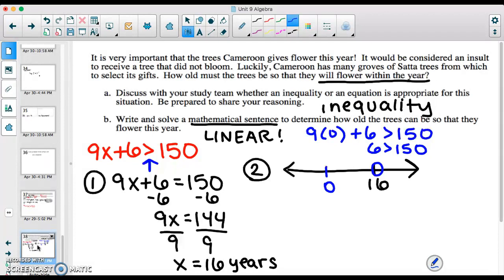And look at here, is 6 greater than 150? Absolutely not, that's not true. So we don't shade to the left, we shade to the right. We want the trees when they're a little bit older, so that makes sense.